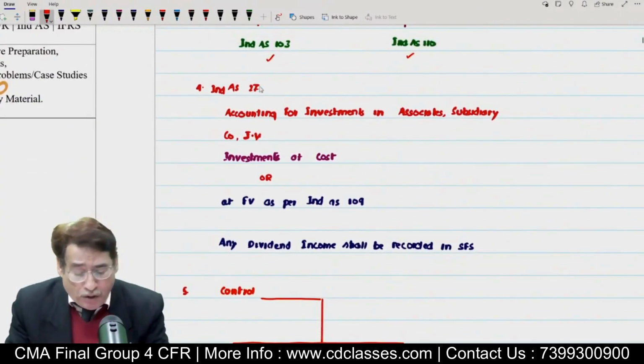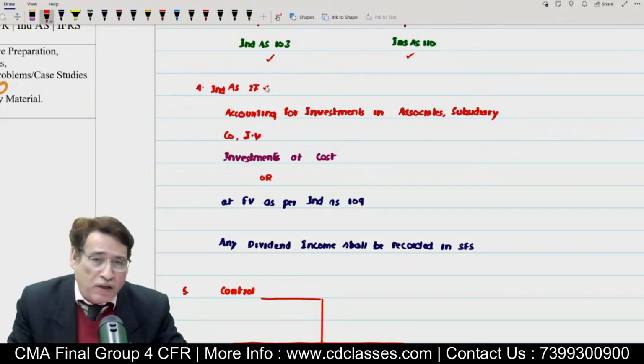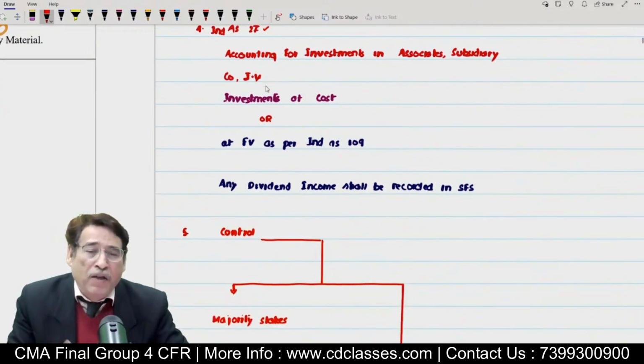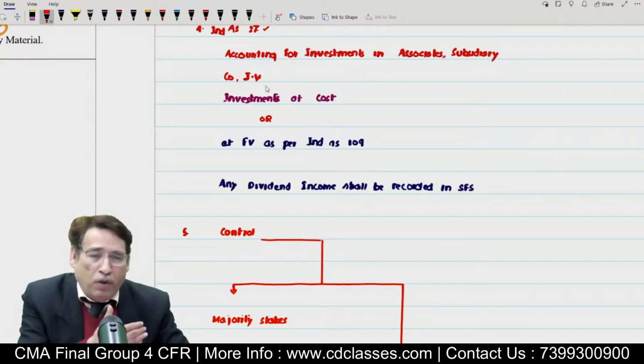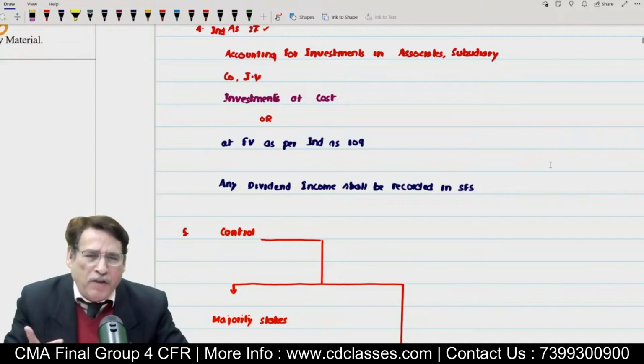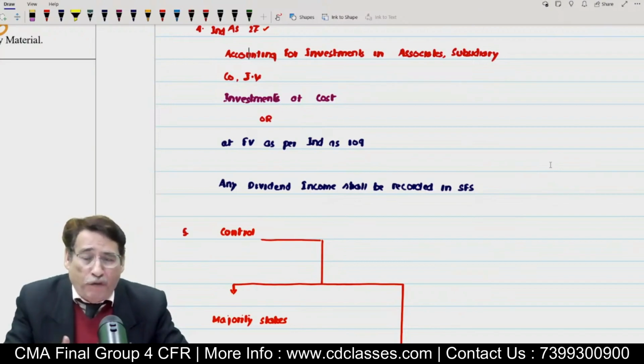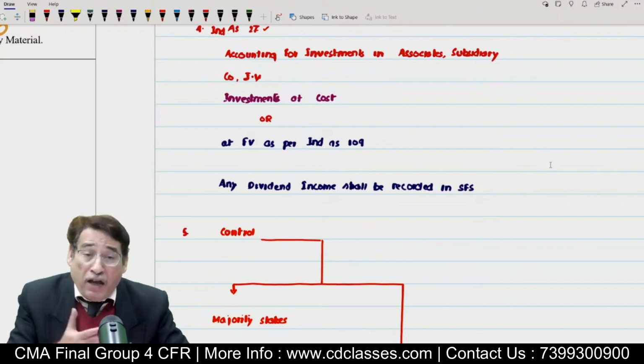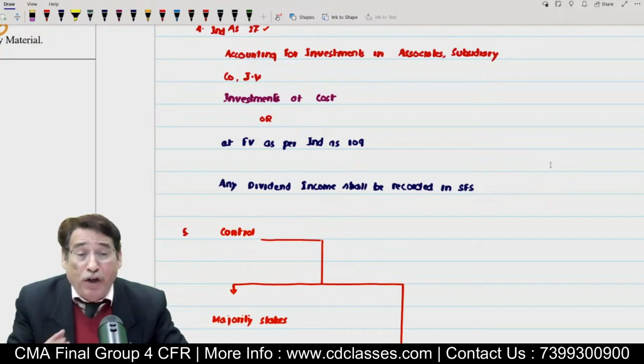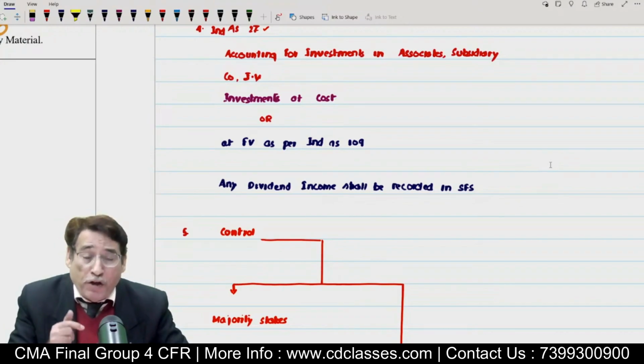Then I also told you about some facets of Ind AS 27. Ind AS 27 simply states that whenever the parent entity does the accounting for investment in associate or subsidiary, it will have to prepare the separate financial statement also, and such investment will be recorded either at cost or at fair value as per Ind AS 109. Further, if you receive any dividend income, even that dividend income will be credited to the profit and loss account in the separate financial statement. Is it clear to you?